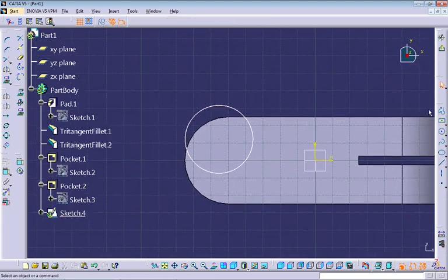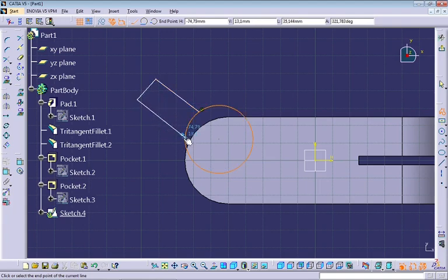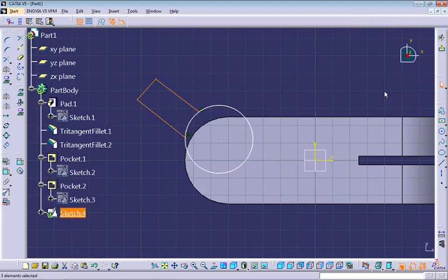After creating a circle, you can go here on profile and perform some lines here. And I'm not going to create parallel and perpendicular relations here. Avoid creating these relations. Now let's use quick trim